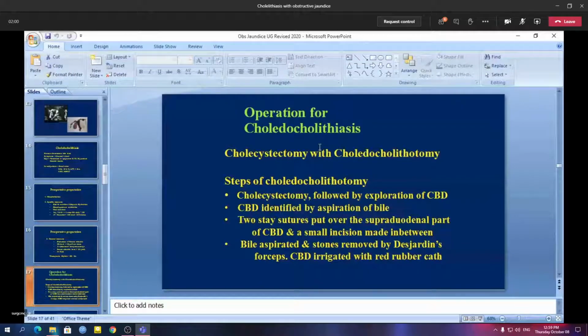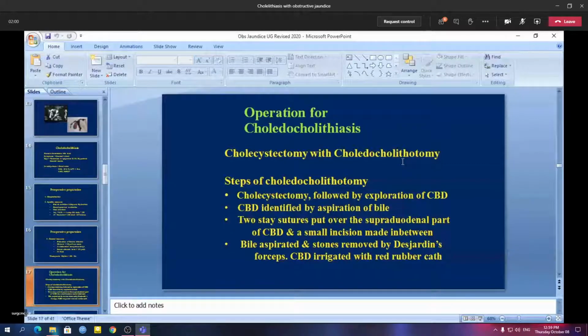So here I am just going to tell you some steps of choledocholithotomy, or operations for choledocholithiasis. The steps are more or less the same for both open surgery and laparoscopic surgery. Cholecystectomy has to be done first, because as I said, stone in the common bile duct is 99% a secondary stone. That means the stone arises from the gallbladder and migrates to the common bile duct.